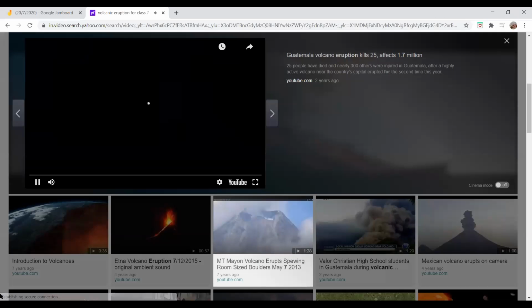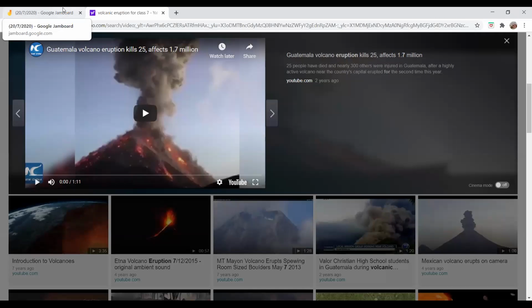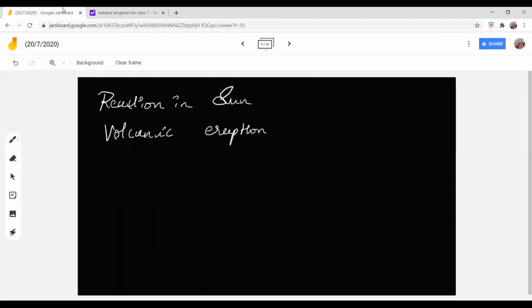Okay. Hope you all understood what I was telling about volcanic eruption. Did you all understand? Students: Yes, ma'am. Okay. Now, this is a pure chemical change. Actually, once the volcanic eruption and the lava, the stones are all rich in minerals. It contains lots and lots of minerals in it.